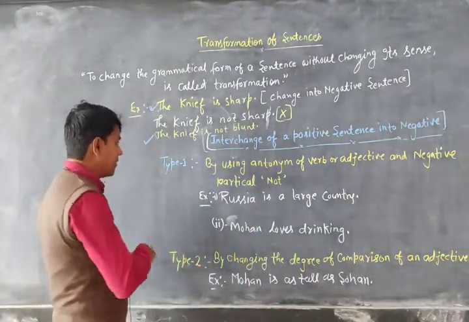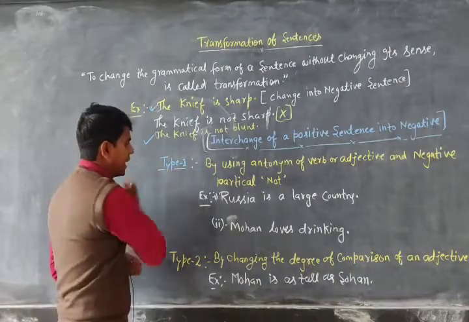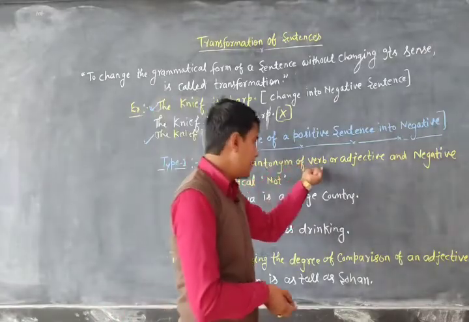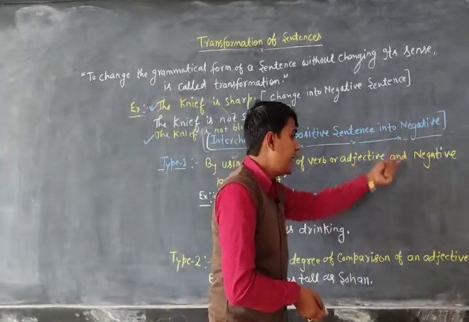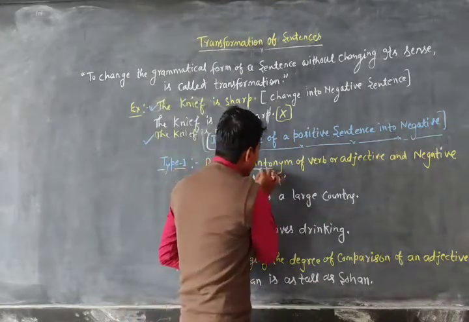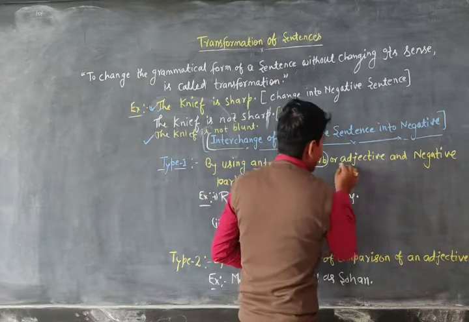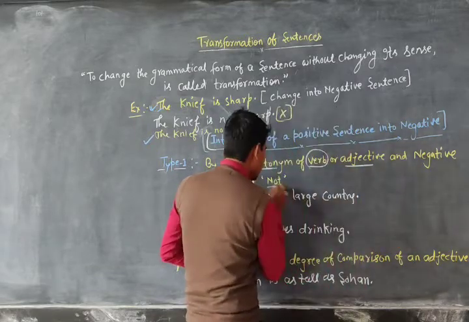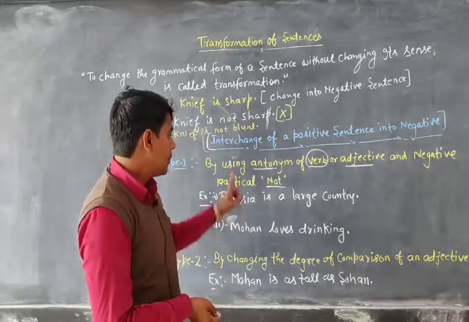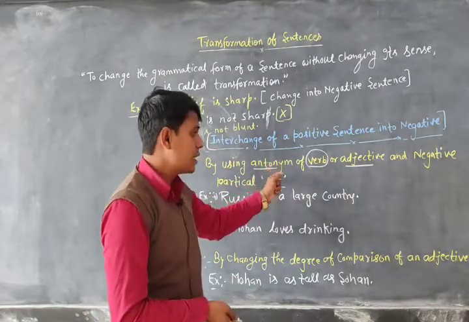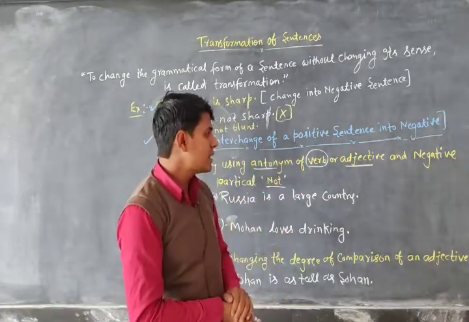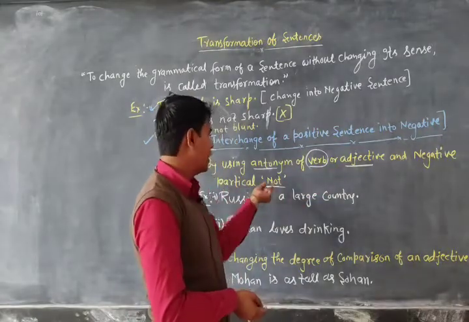So let's see type first. What is type first? By using the antonym of the verb or adjective and the negative particle not. So we can change a positive sentence into a negative sentence by using the negative words of the given verb or given adjective, and as well as we have to use the negative particle not.